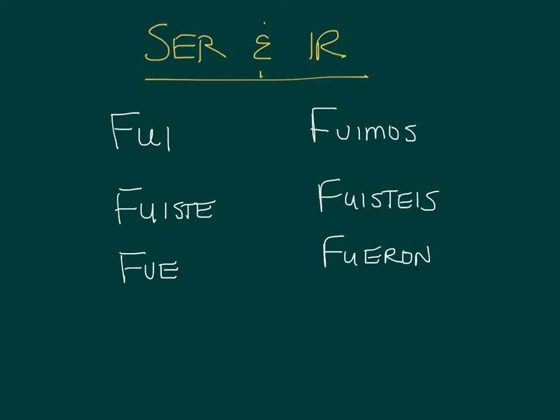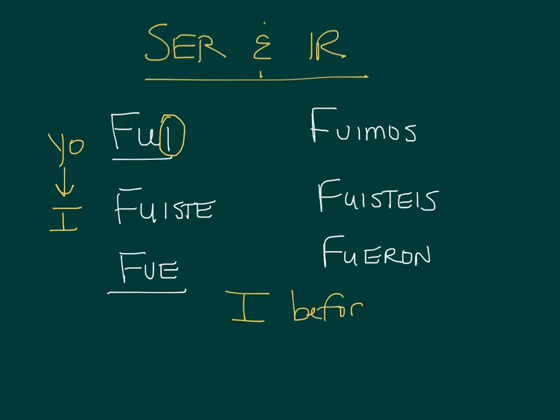The number one mistake that gets made with both ser and ir is confusing fui with fue. You can avoid the confusion if you can remember that the yo means I, so it's going to end in an I. Or you can simply remember this expression, I before E, right after foo. You have the expression in English, I before E except after C, but in Spanish it changes and it becomes I before E right after foo. Makes total sense.